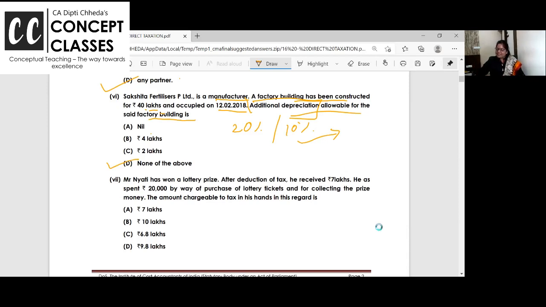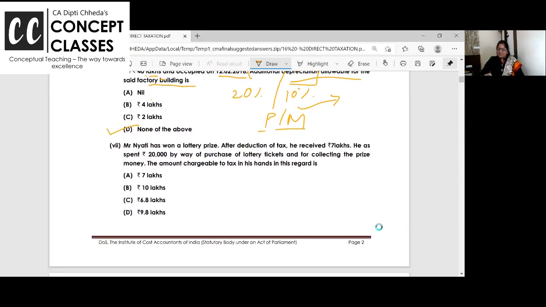Yes, very good, Ashwini. Additional depreciation is allowed only on plant and machinery. Additional depreciation is allowed for a manufacturing concern, any assessee, proprietorship, company, in the very first year for the purchase of new plant and machinery, not second hand, and which is used in the factory, not for the factory building. So here there is no question of additional depreciation. How is the depth of the question? See, nice, no?